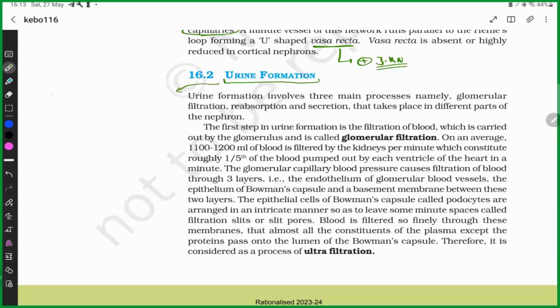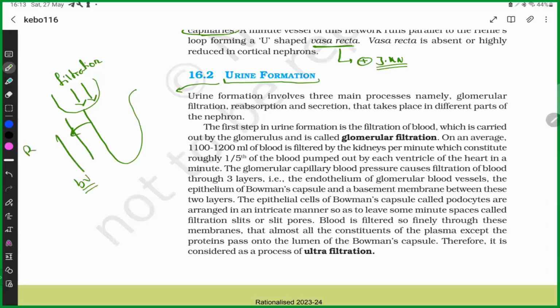Then urine formation. Urine formation has only three steps, or three mechanisms result in urine formation. What are the three mechanisms? If you draw a nephron here, the first is filtration. This is the blood vessel. Then reabsorption, and this one is secretion.